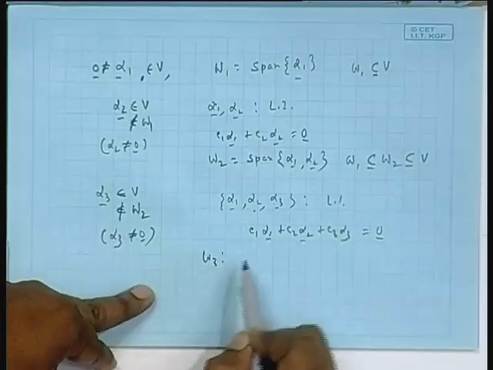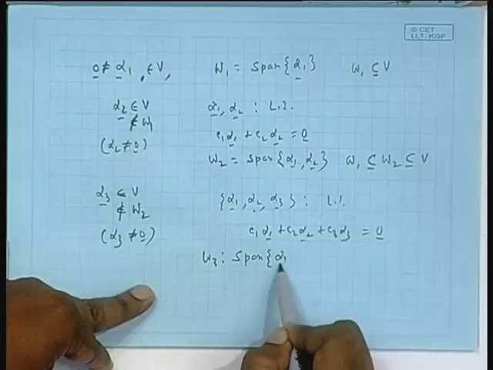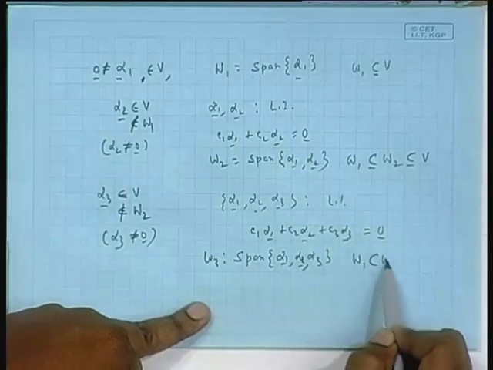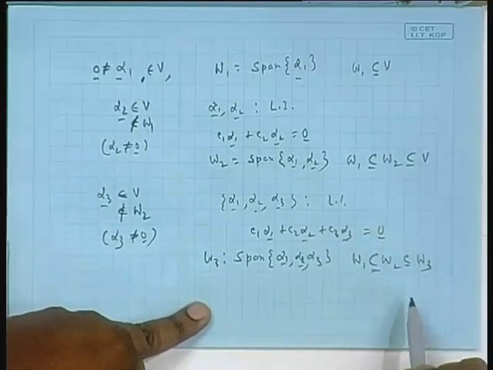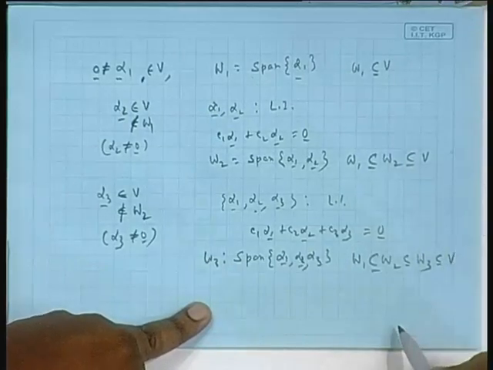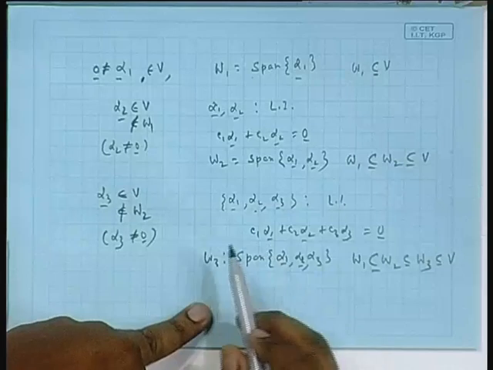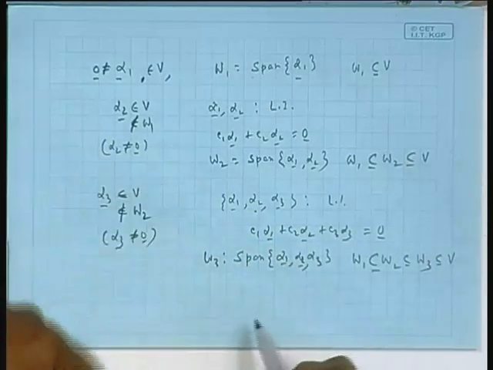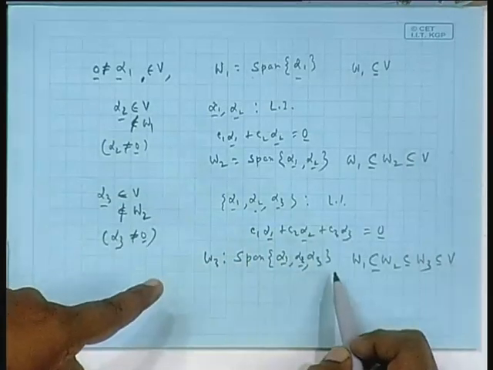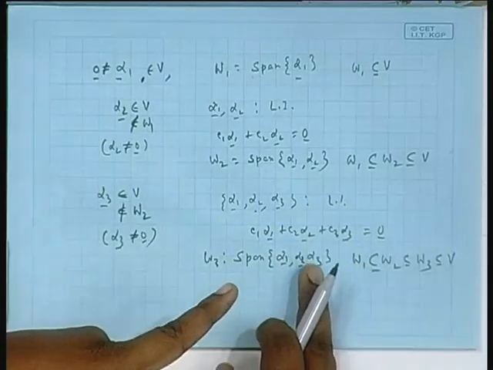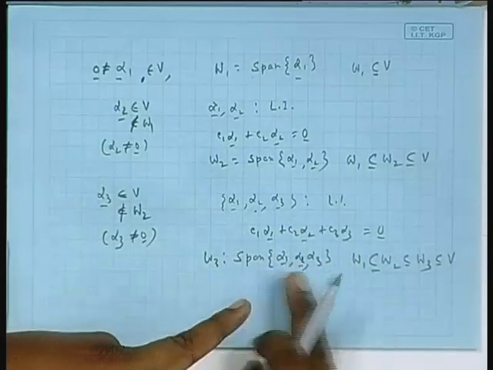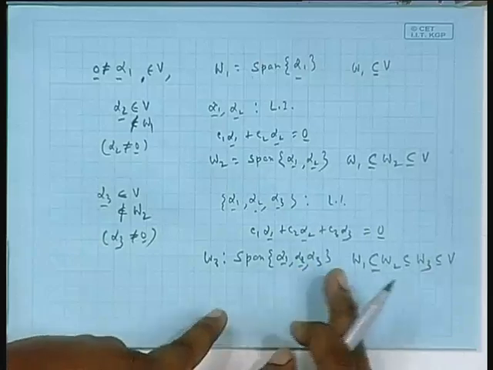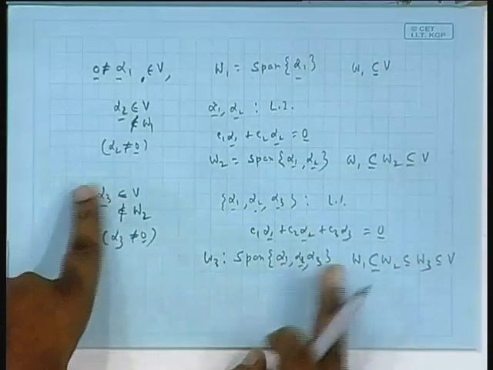You understand that this way what I can do from W3. So I consider now W3 as a span of alpha 1, alpha 2, alpha 3, right? Now W1 contained in W2 contained in W3, contained in V. Again I go out of W3, bring an alpha 4 that cannot be 0 vector, append that to this. It can be proved to be linearly independent the same way. Form a linear combination with C4 alpha 4. If C4 is non-zero and at least one of the other three coefficients is non-zero, immediately alpha 4 will be written in terms of alpha 1, alpha 2, alpha 3 or some of them, which is not possible, because then alpha 4 will be part of W3, which is a contradiction, because I am going out of W3.